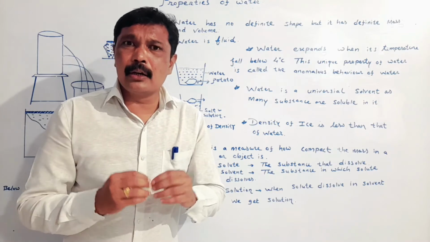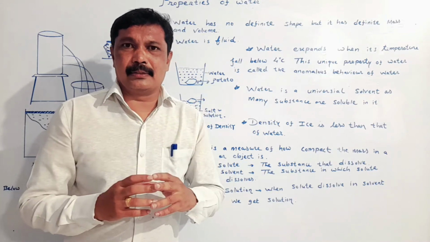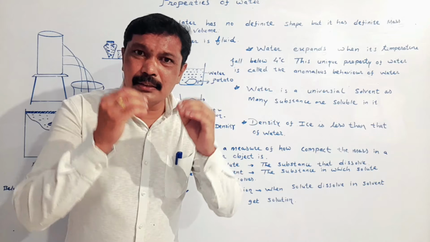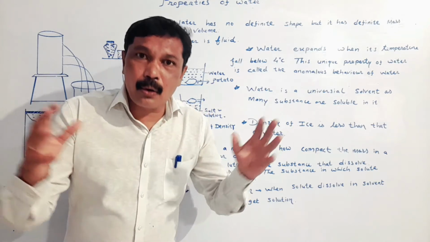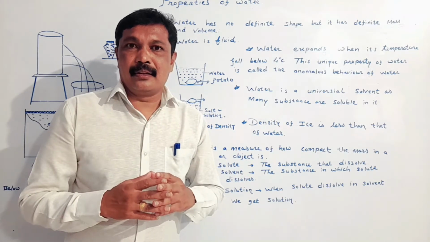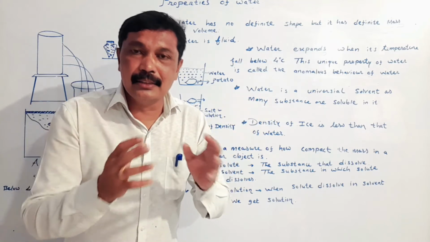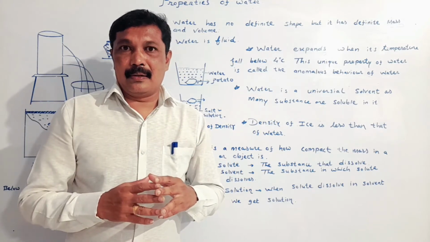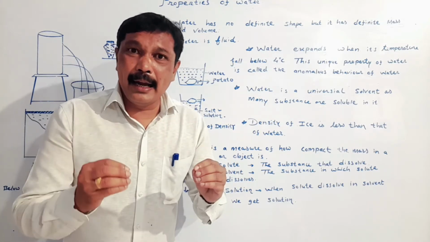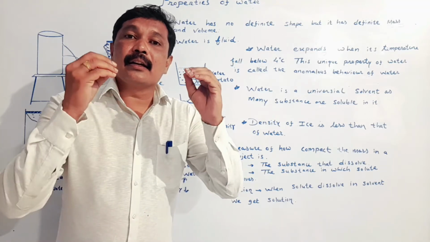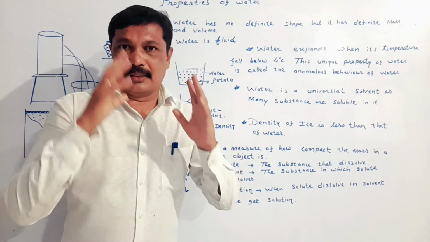My dear student, all substances whose temperature is reduced contract, their volume decreases and their density increases.